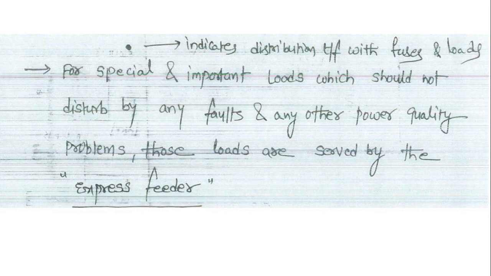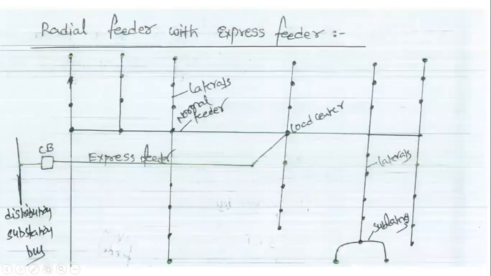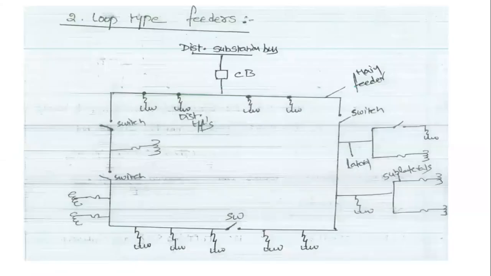If any faults occur in the main feeder, in that case the express feeder will be operated for improving the continuity of the supply.